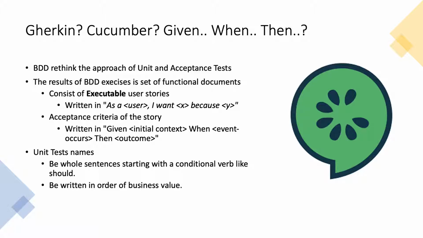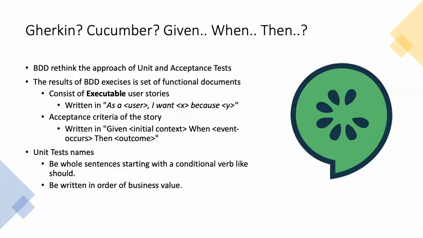Now you have come up with a set of executable user stories. That is the outcome of BDD. So what do you mean by executable? That means you are writing your user story in this format: As a user, I want X because of Y. So that is how you are going to write your user story.